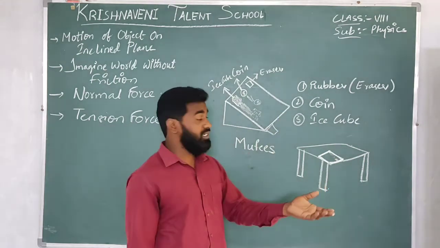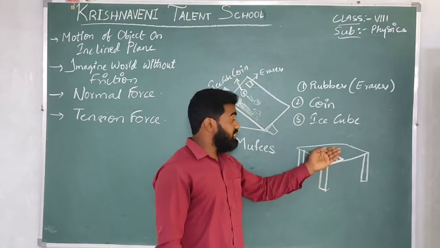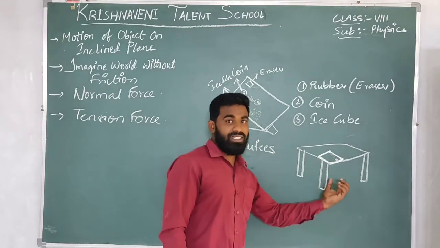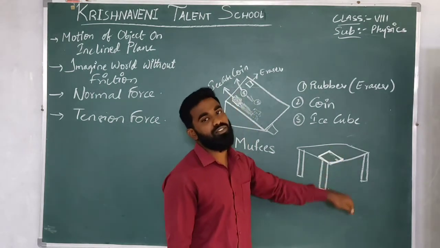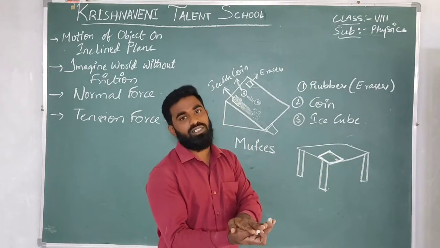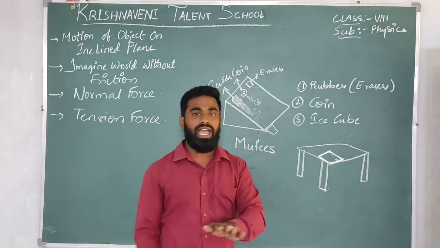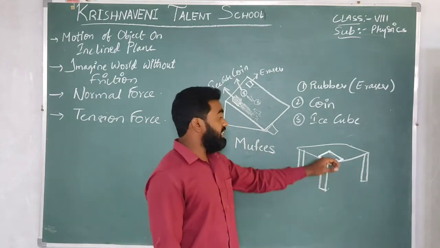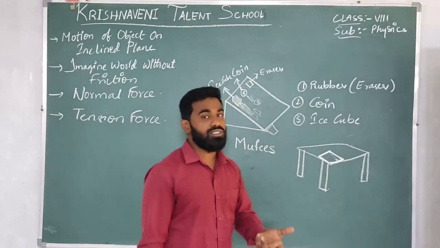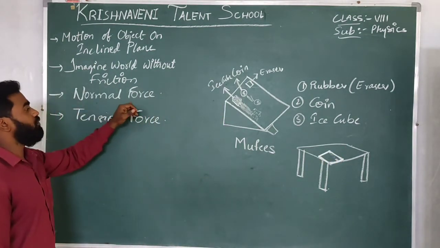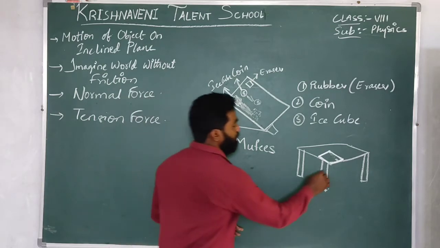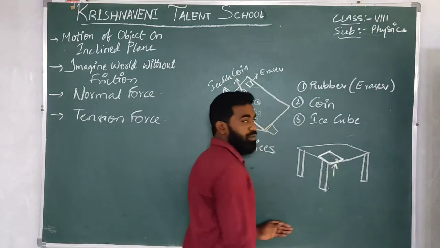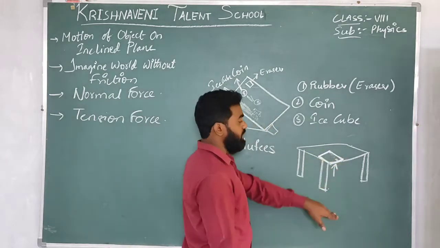So you can know that if there is no table, the force is applied by the hand on the book, then it will fall down. If there is a support, then only it will stop. If there is no hand like this, then it will fall down on the ground. So that type of force is called a supportive force. That force is called normal force. It will be perpendicular to the direction of the force.